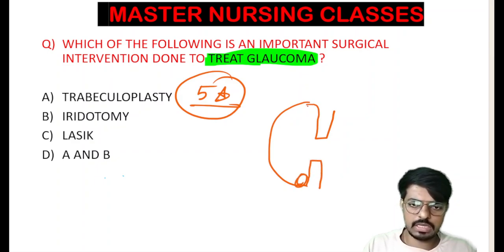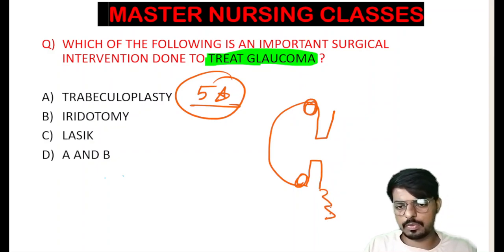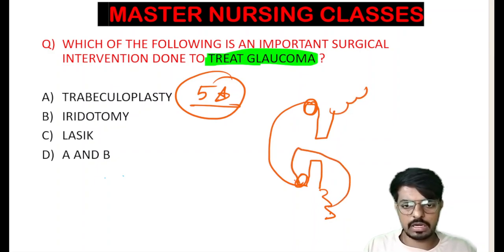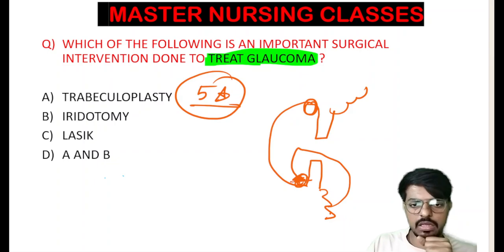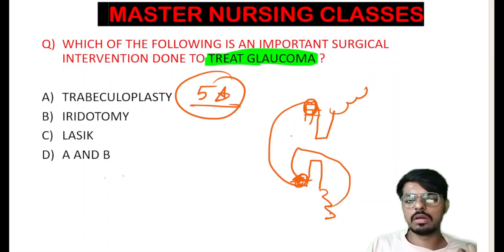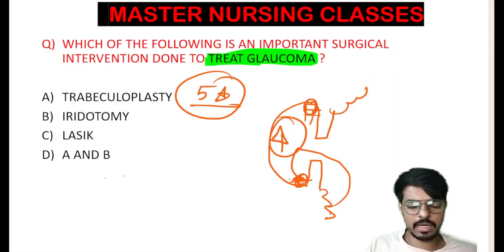This one is the trabecular meshwork. From here the fluid is processed from the ciliary body, moves like this, and gets absorbed here. When blocked, it increases the intraocular pressure, and that leads to open angle glaucoma.